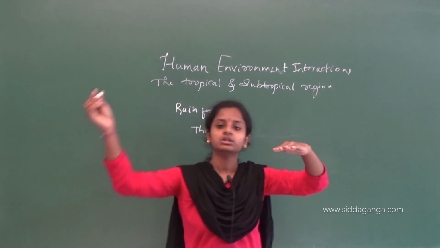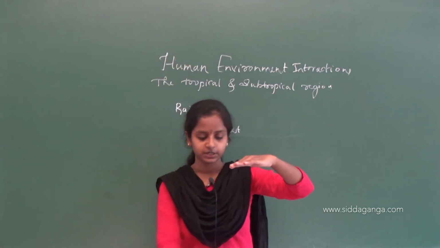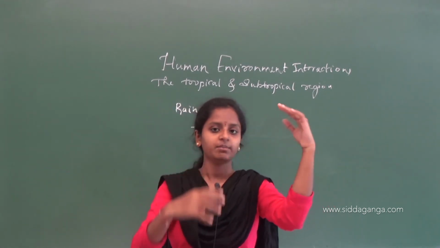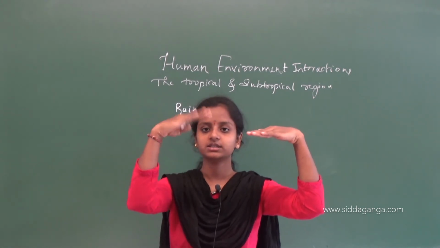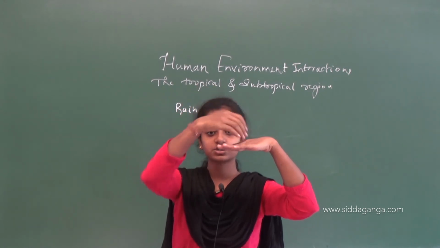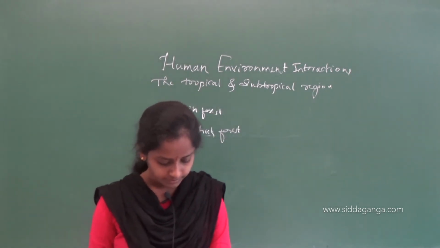They won't allow the sunlight to enter to the surface. The branches will be very thick. Imagine this is one tree and this is a branch, and this is another tree and this is a branch. They will be so thick that they won't allow sunlight to enter.